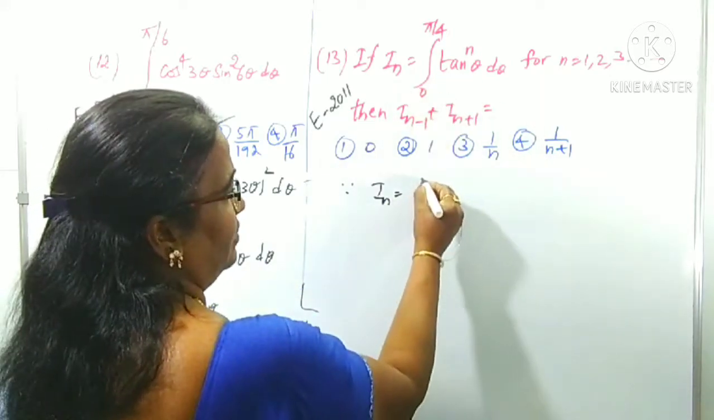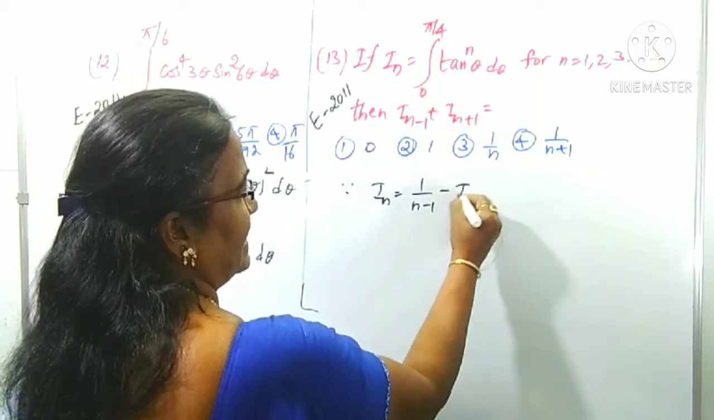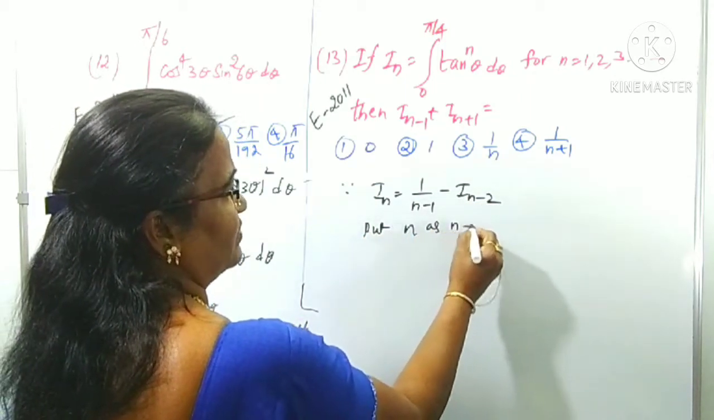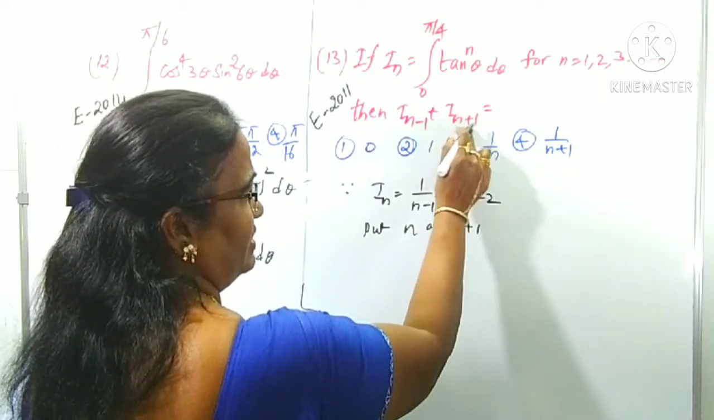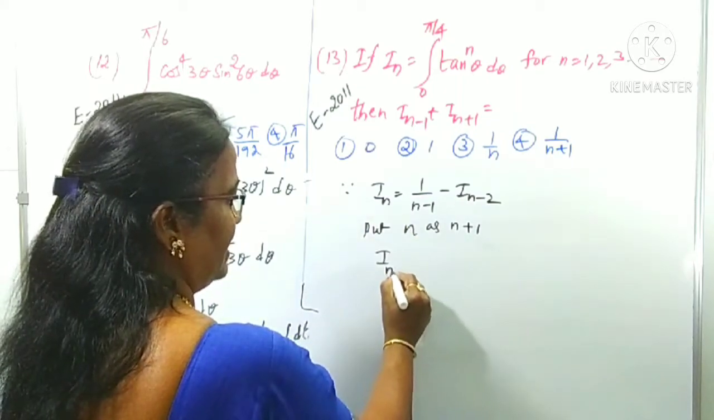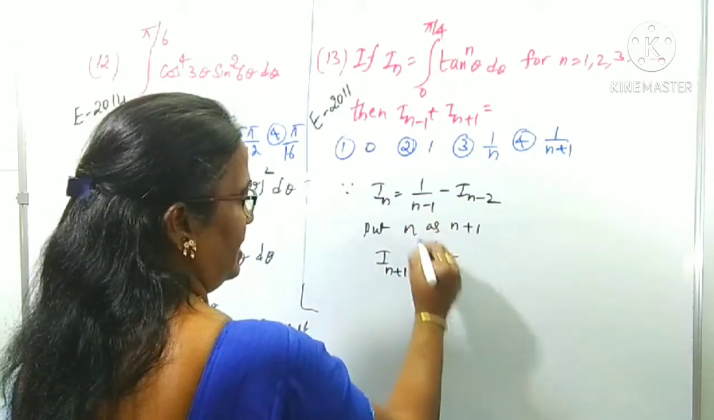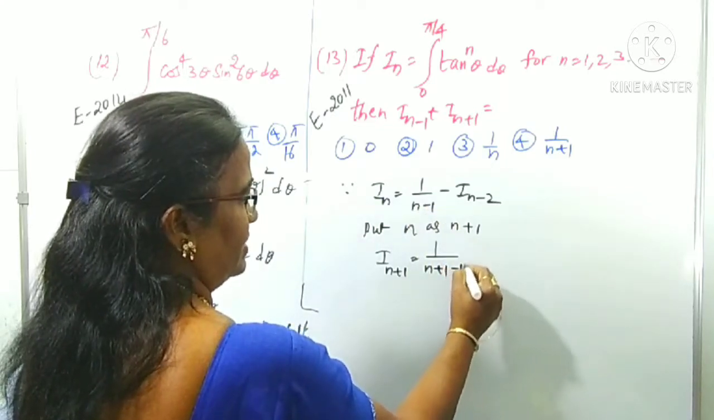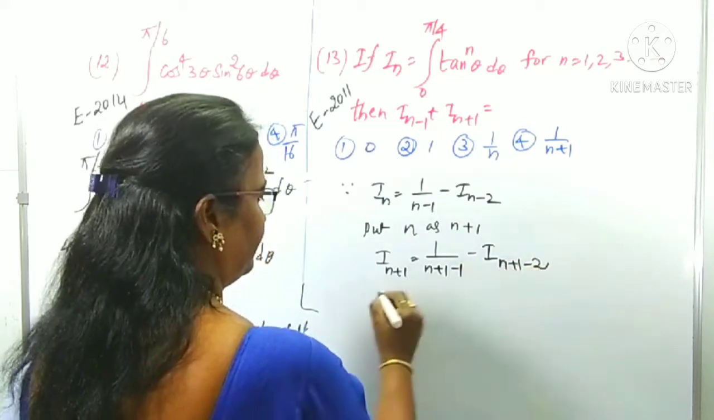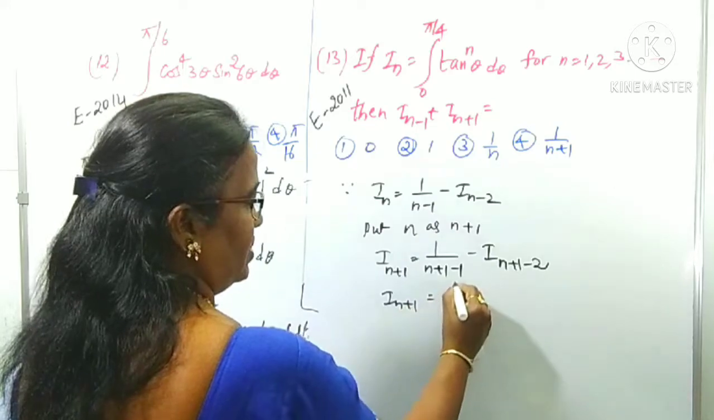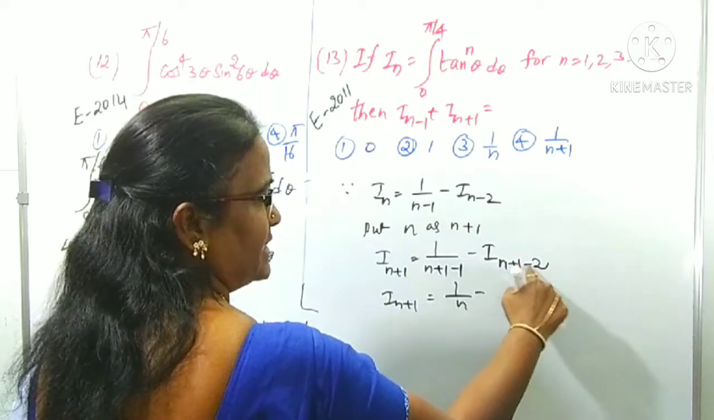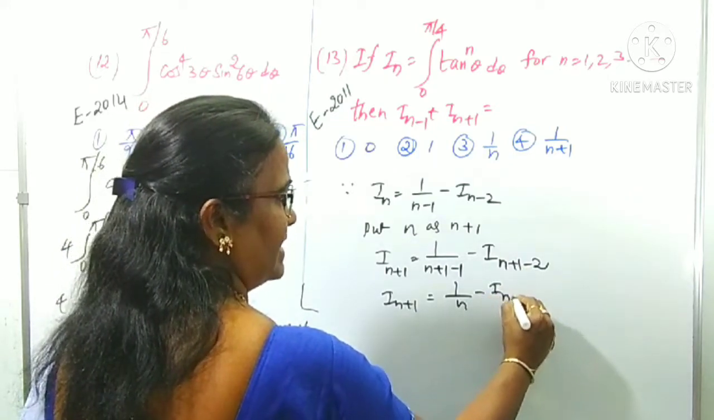In the case of tan, In is equal to 1 by n minus 1 minus In minus 2. You have this result. Put n as n plus 1, the highest value among n minus 1 and n plus 1. Substitute on both sides: in place of n we can take n plus 1. In plus 1 is equal to 1 by (n plus 1 minus 1) minus I of (n plus 1 minus 2). Therefore, In plus 1 is equal to 1 by n, with n plus 1 minus 2 being n minus 1.